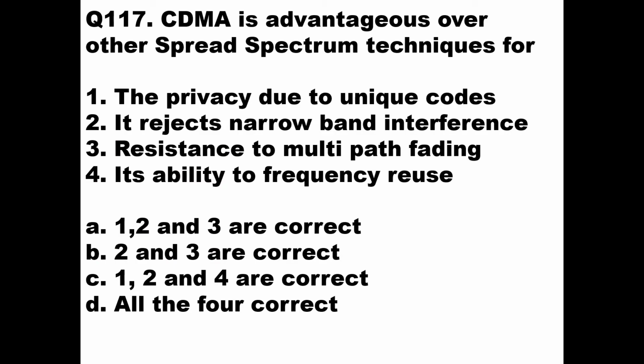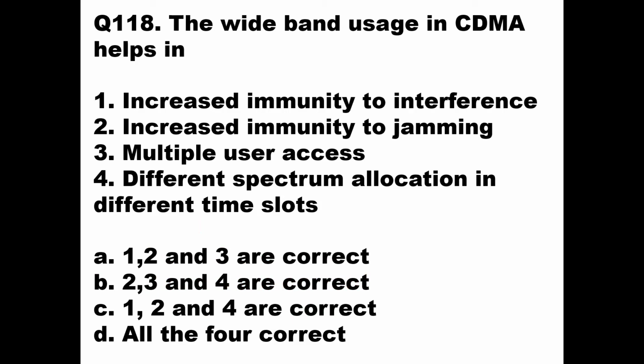CDMA is advantageous over other spread spectrum techniques because, here the four options are given: the privacy due to unique code, it rejects narrowband interference, resistance to multi-path fading, and its ability for frequency reuse. So all these points are true in case of CDMA. All the four are correct, so here the answer should be D, all the four correct. Then we'll go to the next question, question number 118.